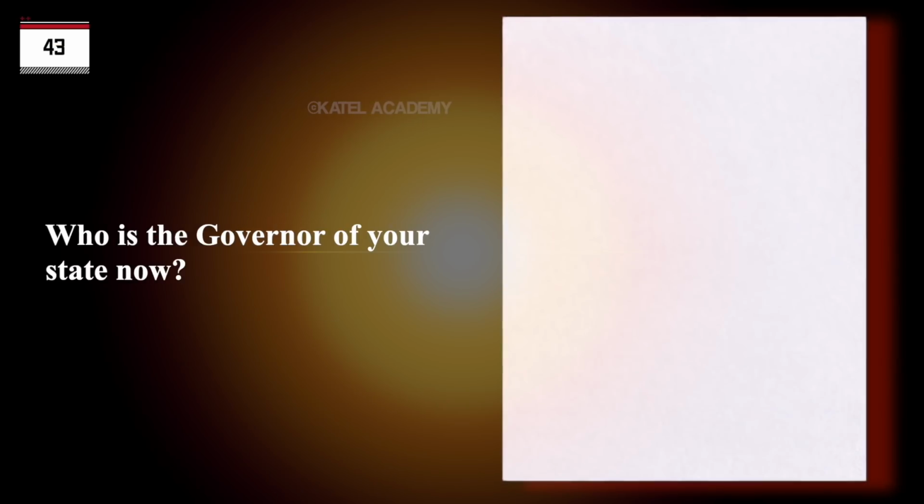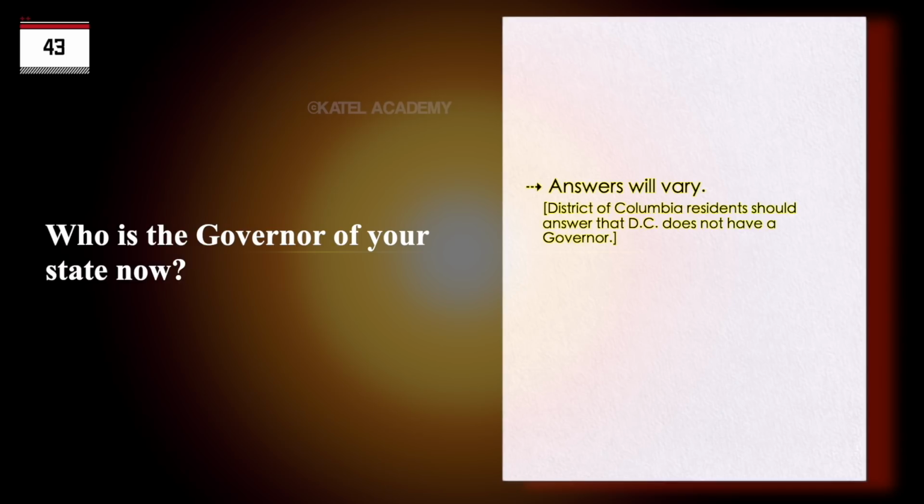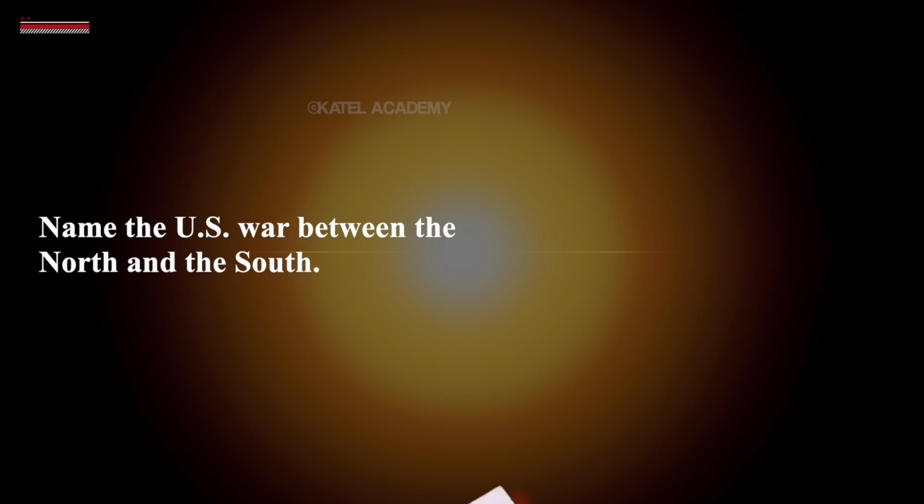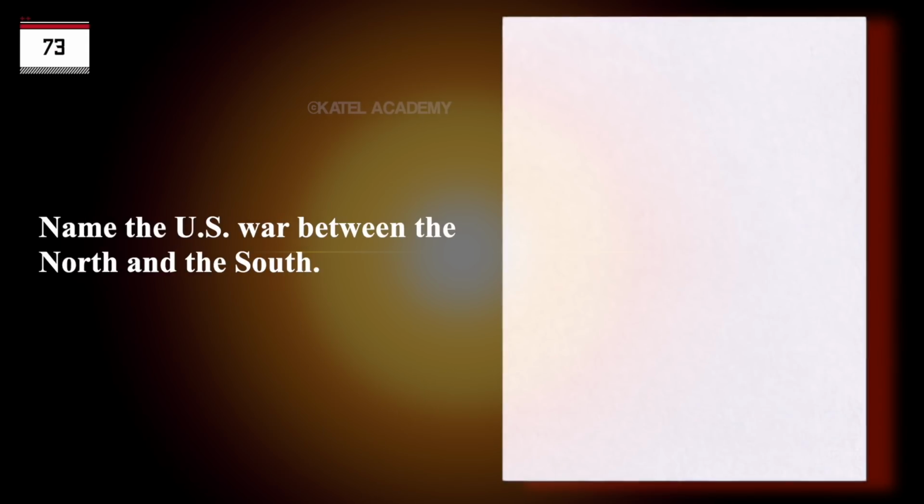Who is the governor of your state now? Answers will vary. District of Columbia residents should answer that D.C. does not have a governor. Name the U.S. war between the North and the South. The Civil War.